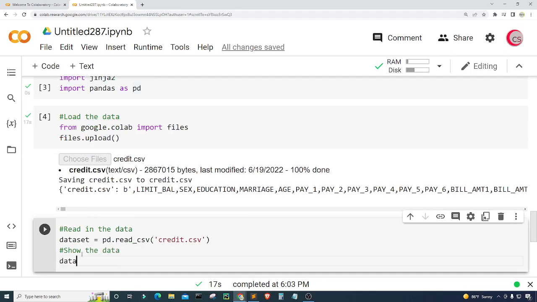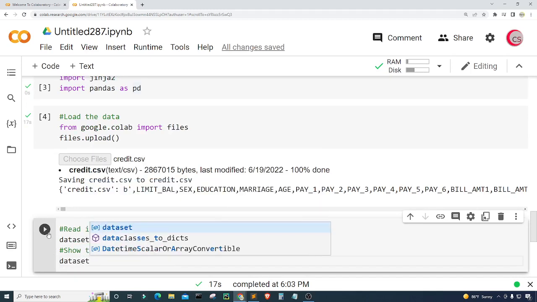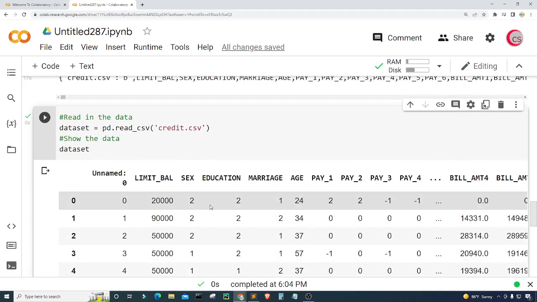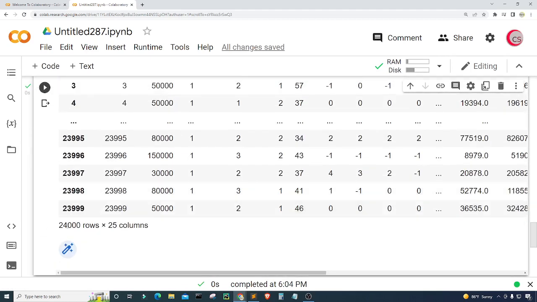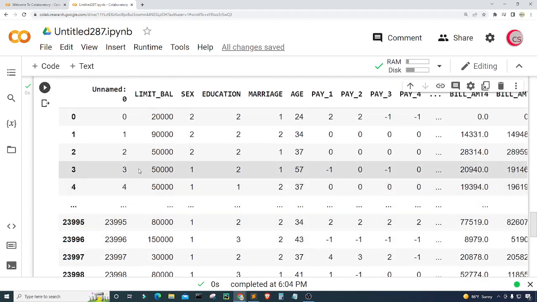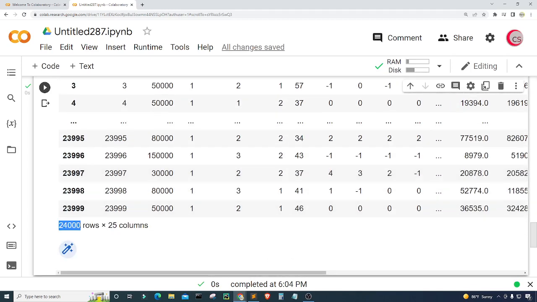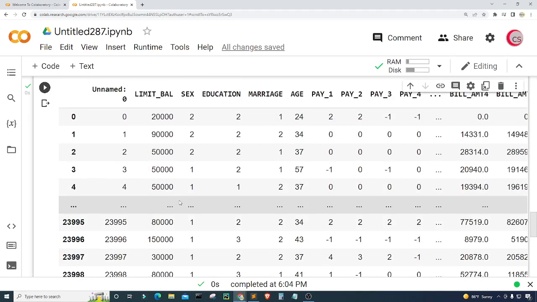So I'm just going to type dataset here to take a look at it. Let's go ahead and run this cell, and now we can see the dataset. This dataset contains 25 columns and 24,000 rows of data.